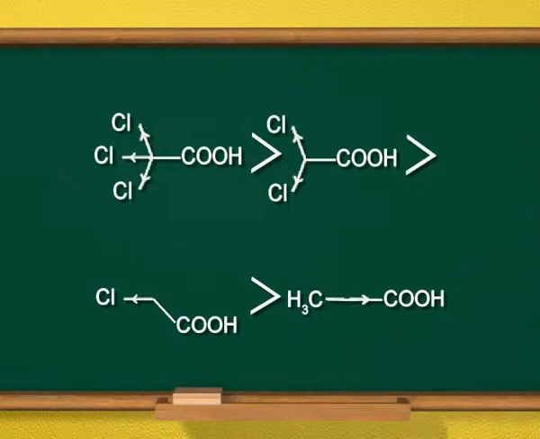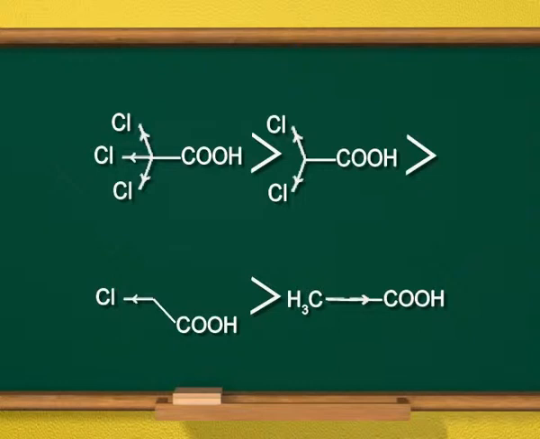You can observe these structures on the screen. In the first case, where there are 3 chlorine atoms, there will be more negative inductive effect than in the second case where there are 2 chlorine atoms. In the third case, we find that only 1 chlorine atom is there, and in the last case, there are no chlorine atoms.